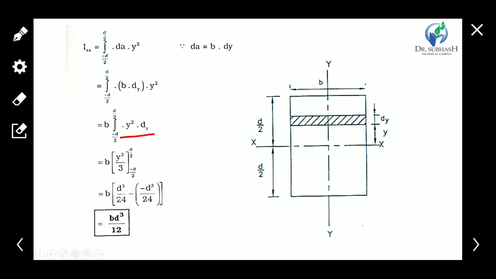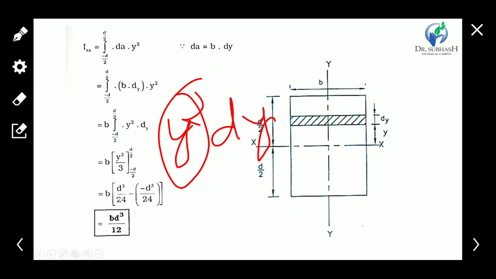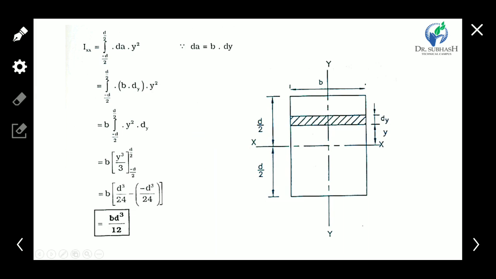Here dy is written like this, not that way. This is a mistake in the book. So y squared dy, the integration of y squared is y cube upon 3, and the limits are minus d by 2 to d by 2.